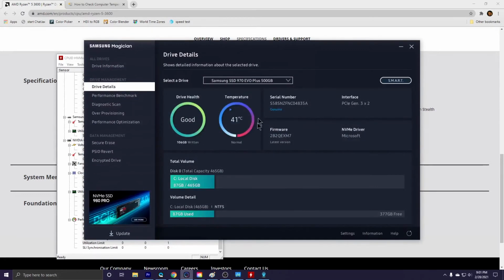There's also Samsung Magician, which will tell you about your Samsung solid state drive, if you have one. And right now it's a really cool temperature. It's at 41 degrees Celsius, and for the drive health, I've only used like 20% of it.